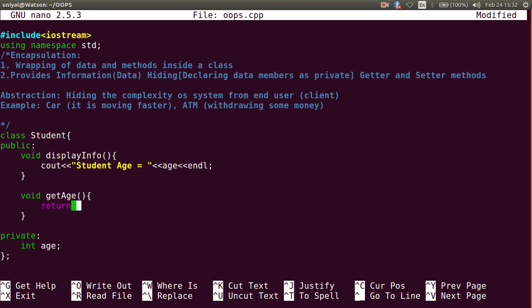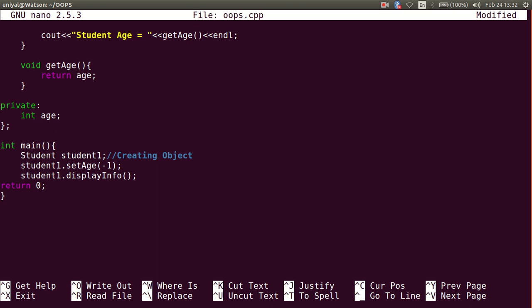So it will return the age, and I will use this getAge here. Or I will first set the age here, maybe 20. Then I want to display the information, which will display the user's information.